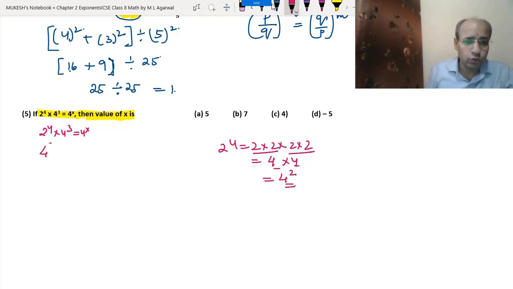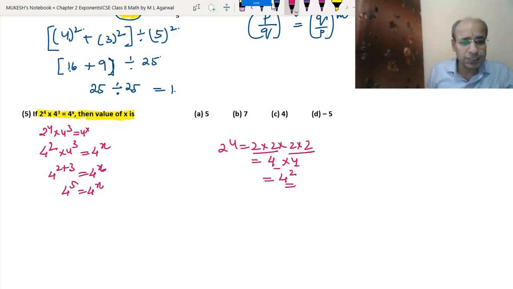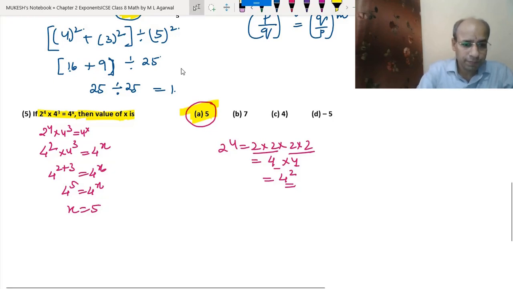So we will write here 4^2 into 4^3 equals to 4^x. Now both have the same base, so we can apply the rule. So these powers will be added. So 4^(2+3) equal to 4^x. So that means 4^5 equal to 4^x. Since both sides have the same base, the power will also be the same because we have the equal sign between them. So the value of x is 5. So we got the answer. A is the answer for the fifth question. Okay. Now let's do the sixth question.